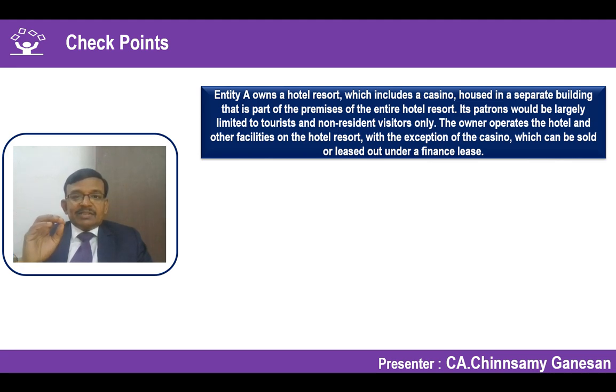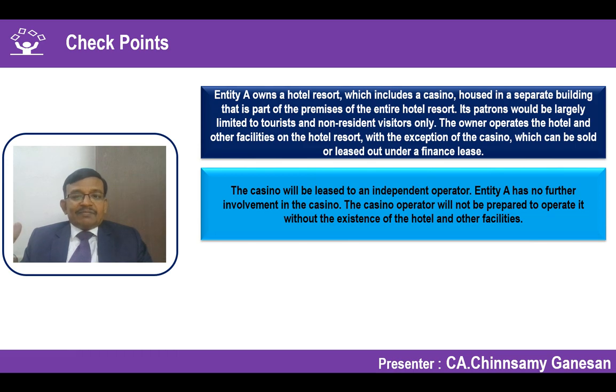So to that extent, does the casino fall into the criteria? Let us see the other facts. The casino will be leased to an independent operator. The entity has no further involvement in the casino, that means it is not running that casino. The casino operator will not be prepared to operate it without the existence of the hotel and other facilities. What happens is, unless the hotel and resort is available, he doesn't want to operate the casino. Otherwise, he will not get more people, right? So when there is a hotel, people will come to the hotel and they will also be part of the casino. So the casino operator puts a condition that there should be a hotel.